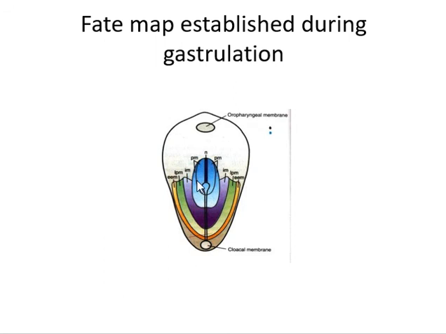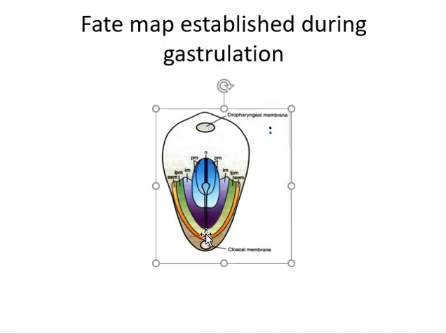Those cells migrating through the mid-streak region will become the intermediate mesoderm.